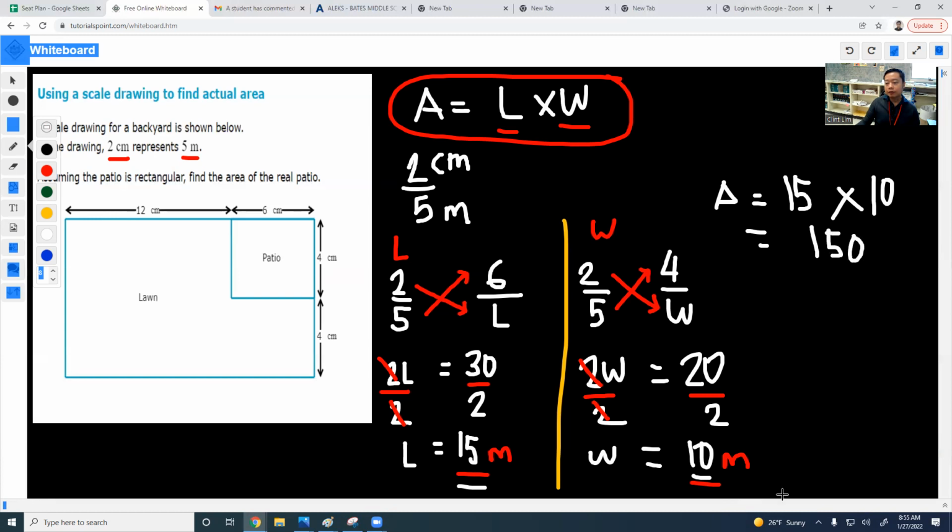So since both of them are in meters, that means this is 150 square meters. So that's technically how we will answer or simplify this problem right here. And you're going to be encountering problems like this in your activity. You already know what to do with these steps, and I hope it will help you out.